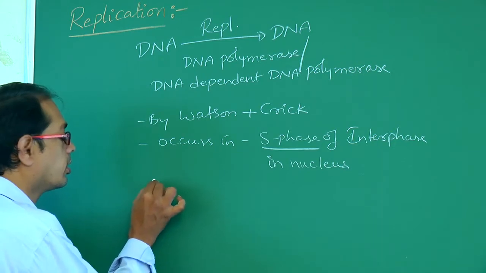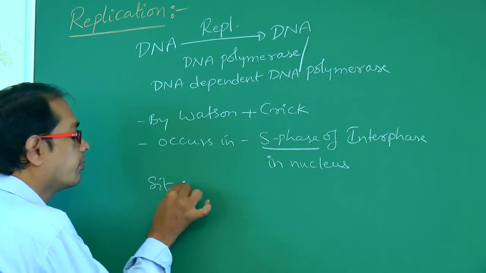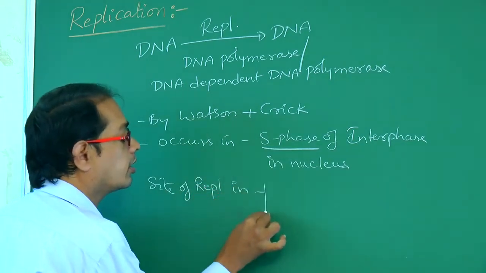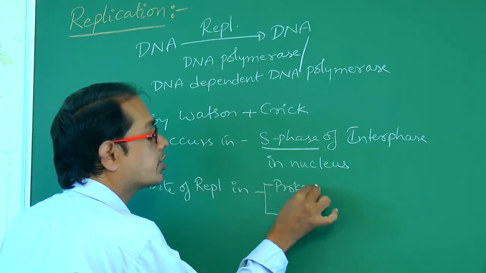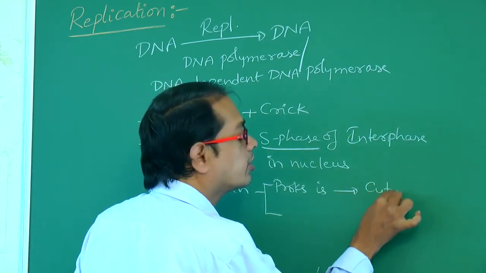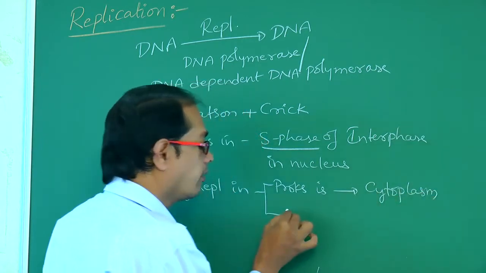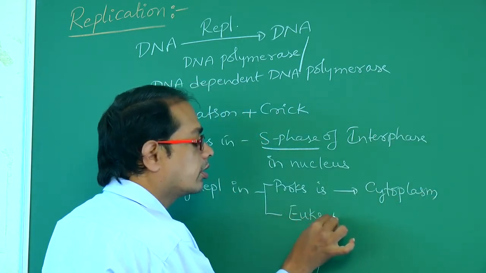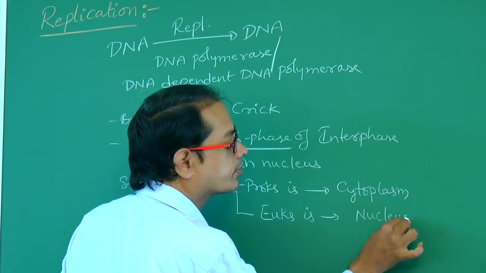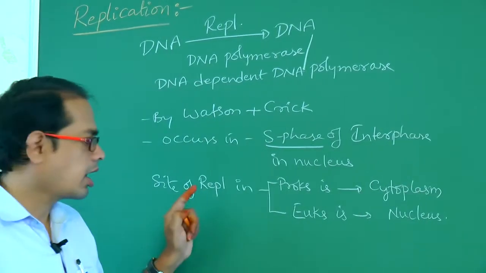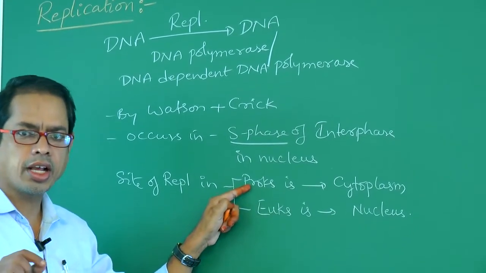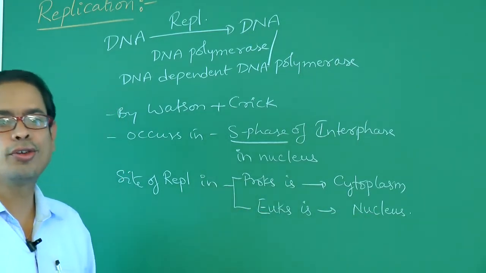So the site of replication in prokaryotes, where does this replication occur? It occurs in the cytoplasm, whereas in eukaryotes it occurs in the nucleus. Replication occurs in cytoplasm in prokaryotes. Replication of DNA occurs in nucleus in eukaryotes.